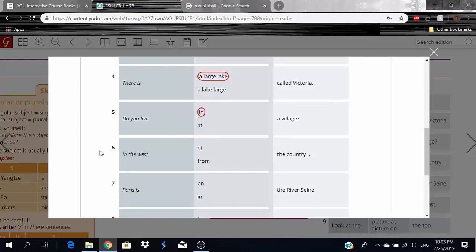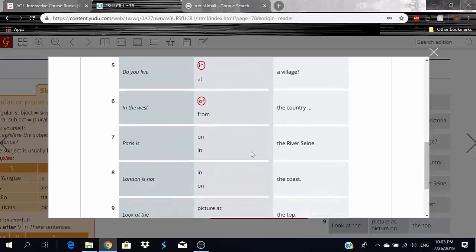Okay. 6. In the west from or of the country. Obviously of. It's in the west of a certain place, and in this case a country. Right? So we have number 7. Paris is on or in the river Seine. Okay, Paris is on the river Seine. So not in. If it was in, there wouldn't be people living there right now.